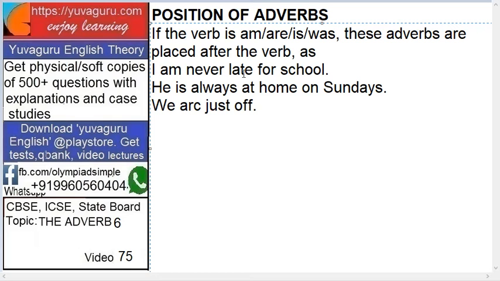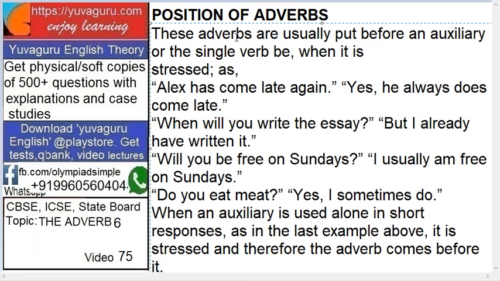I am never late for school. So never is an adverb and am is a verb. He is always at home on Sundays. Is is a verb and always an adverb. We are just off. We are. So are is a verb and just off, total you can call it, is an adverb. These adverbs are usually placed before an auxiliary or a single verb be when it is stressed.